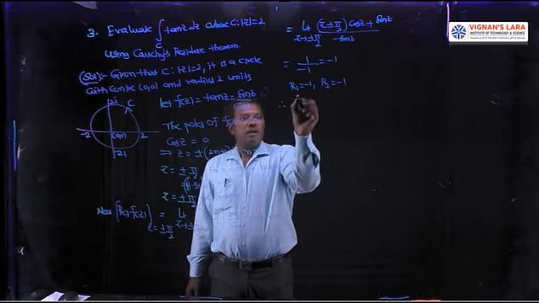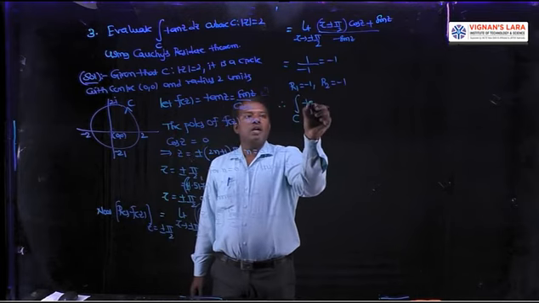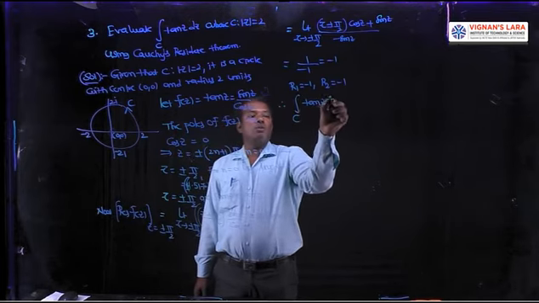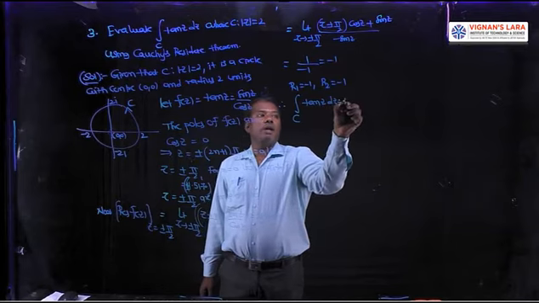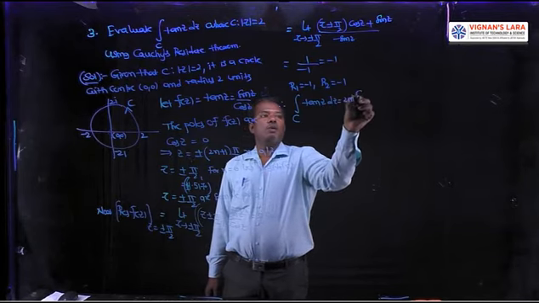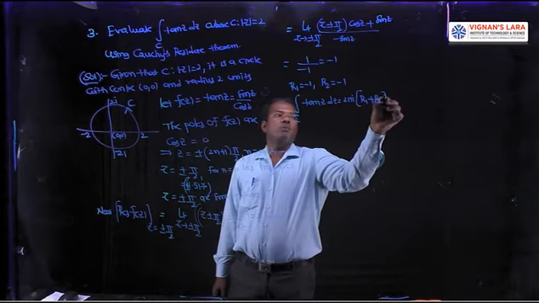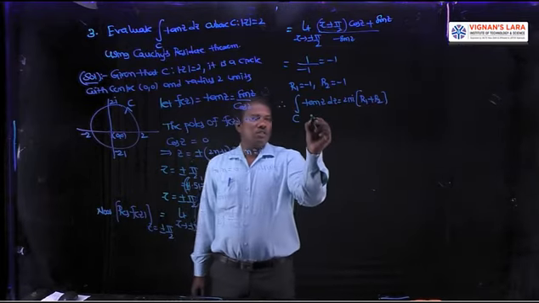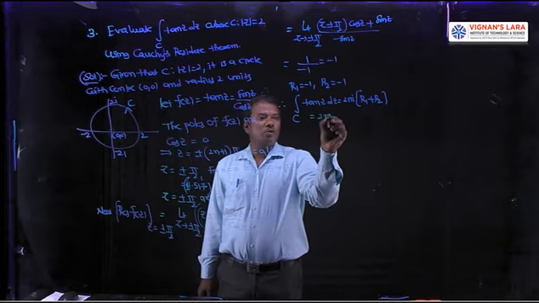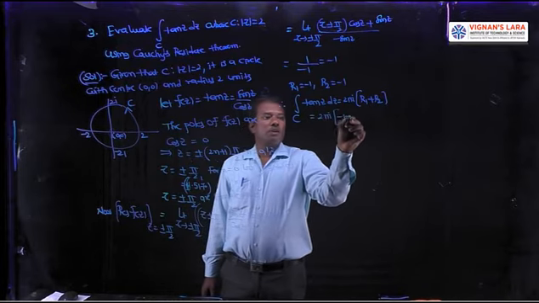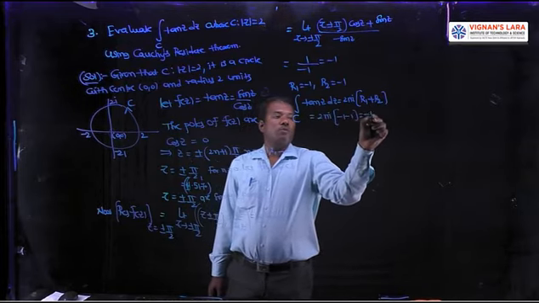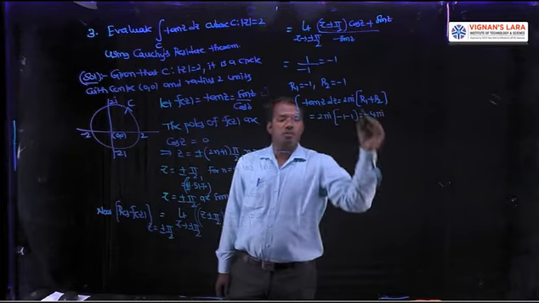Therefore, the integral over C of tan z dz is equal to 2 pi i into (R1 plus R2), the sum of the residues by Cauchy's residue theorem. It is equal to 2 pi i into (minus 1 minus 1), which is minus 4 pi i.